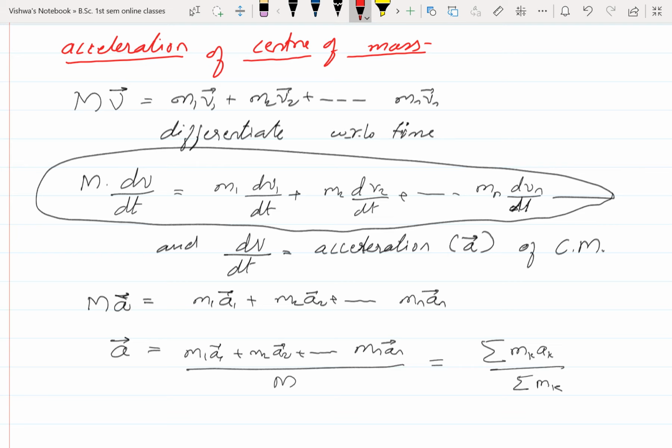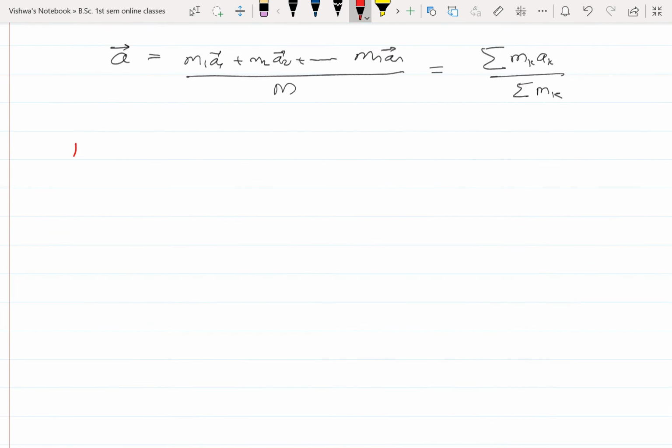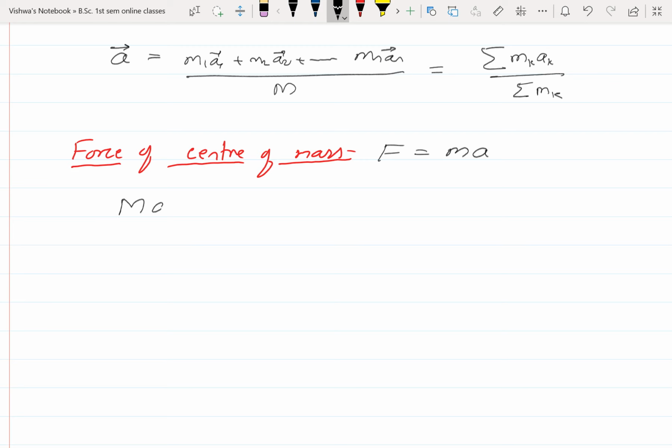Next, force of center of mass. This force can be defined using Newton's second law of motion. So in Newton's second law of motion, F equal to dp by dt, the another form of this expression is F equal to ma. F is equal to ma, mass into acceleration. That one I am writing here. Now mass into acceleration gives force. For that, Ma is what?